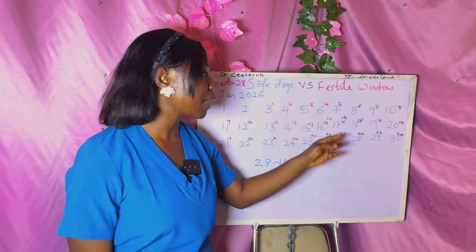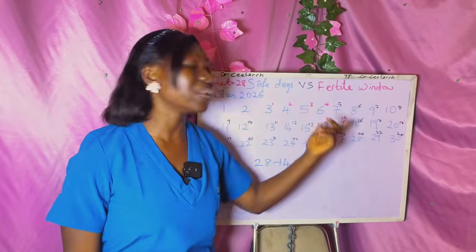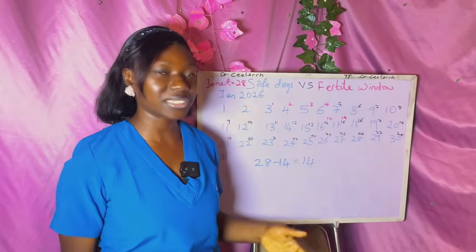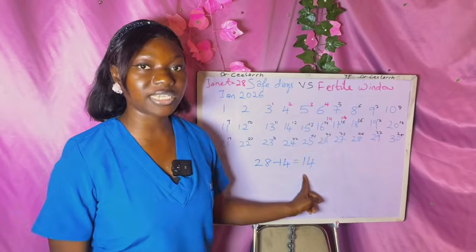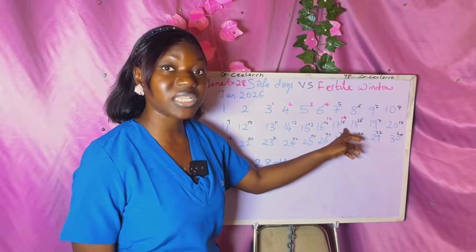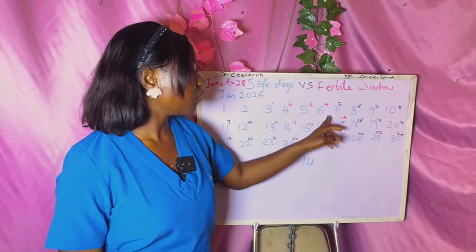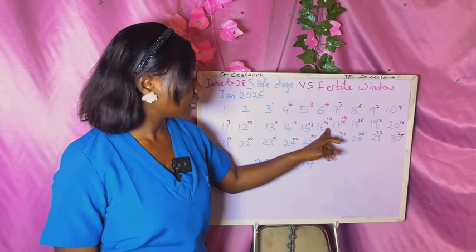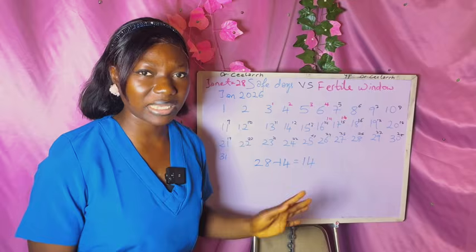No, it can happen even 2 days, sometimes even up to 3 days, 5 days, earlier or later, depending on the factors that I've mentioned earlier. So anyway, you can get it, but this is the easiest way. You can say 29 minus 14, it will give you the 15th day of the cycle. If you do 28 days minus 14, you get the 14th day of the cycle. That is this day of January. I hope we are making sense.